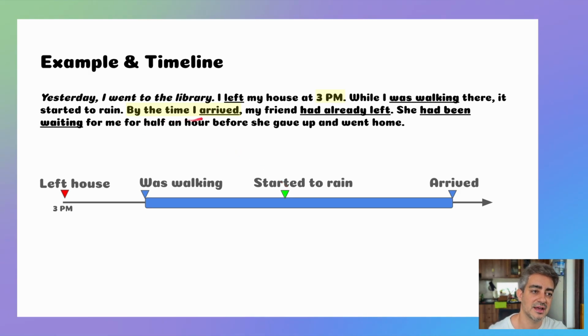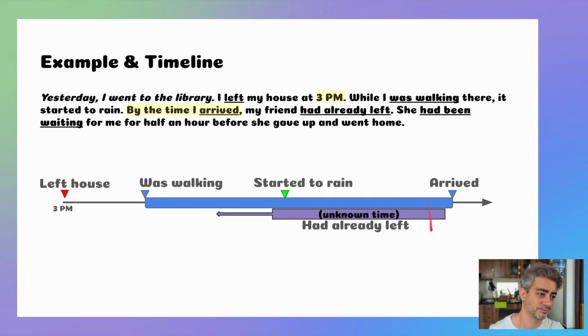Next one. By the time I arrived, my friend had already left. Okay, we don't know when my friend left. We don't know. So we use past perfect to say that it happened before I arrived, but I don't know when. So one more time, by the time I arrived, so that means sometime before, my friend had already left. Could have happened here, could have happened here, could have happened here. We don't know. Maybe she left 2 minutes before I arrived, or maybe she left way before.